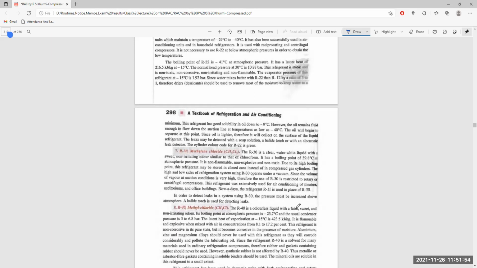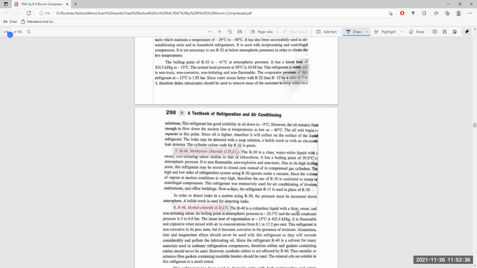R30, methylene chloride, CH2Cl2. The R30 is a clear white liquid with a sweet, non-irritating odor similar to that of chloroform itself. It has a boiling point of 39.8 degrees centigrade at atmospheric pressure, and it is non-flammable, non-explosive, and non-toxic.